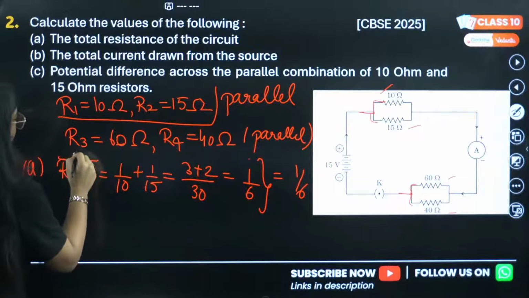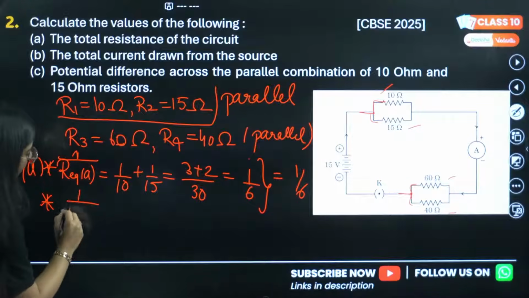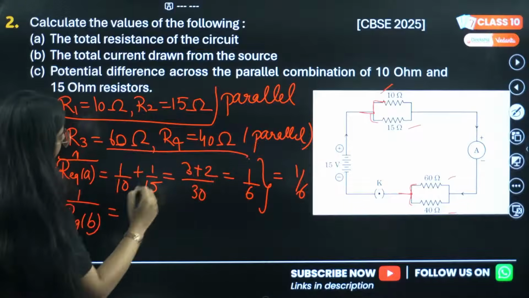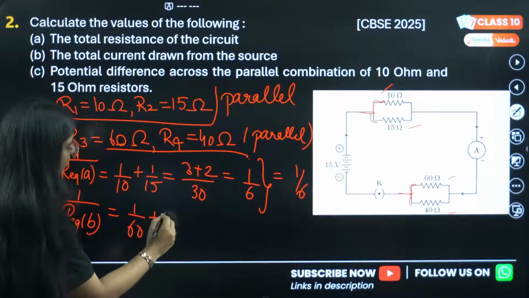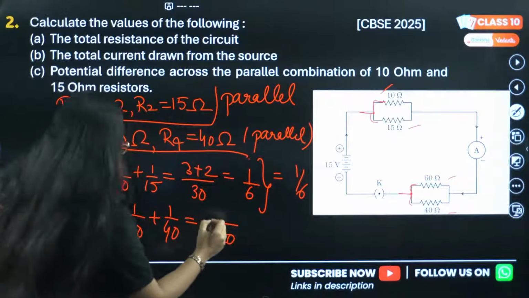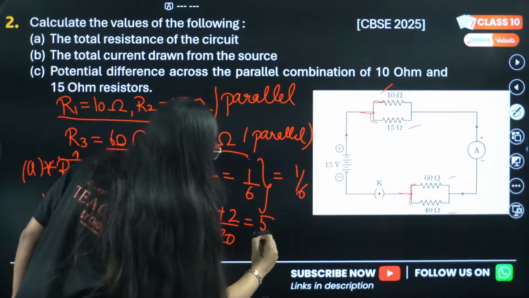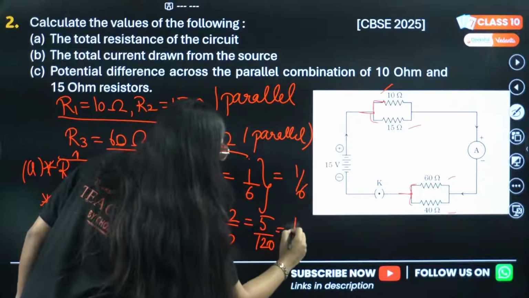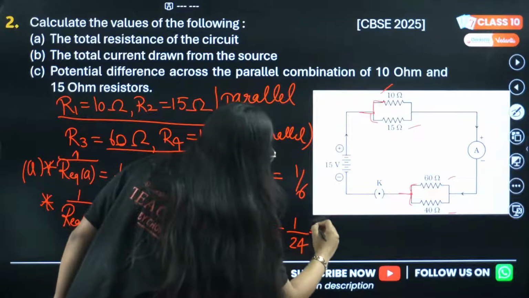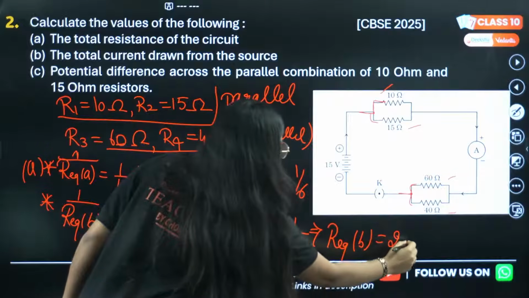This is 1 by R equivalent. Okay, the second parallel connection, 1 by R equivalent B. This is 1 by 60 plus 1 by 40. If you take the LCM, you will see this is 3 plus 2, 5 by 120, which will be 1 by 24. So R equivalent B will be 24.